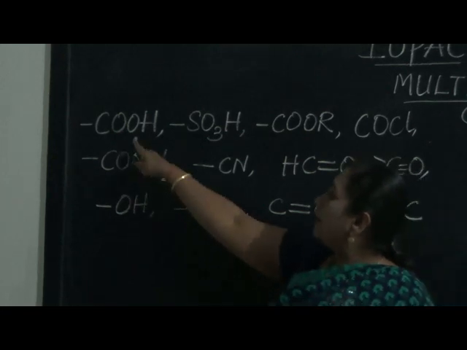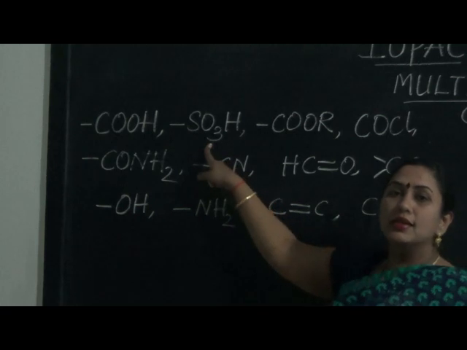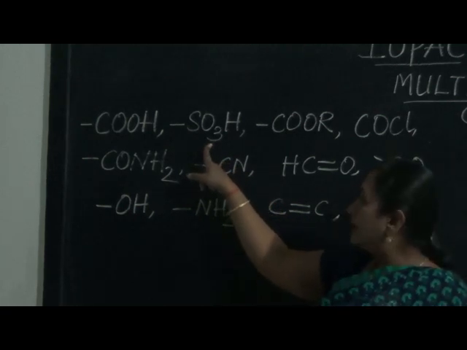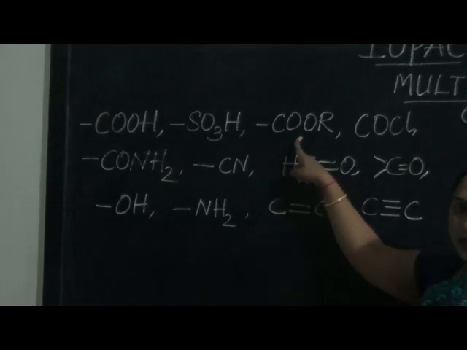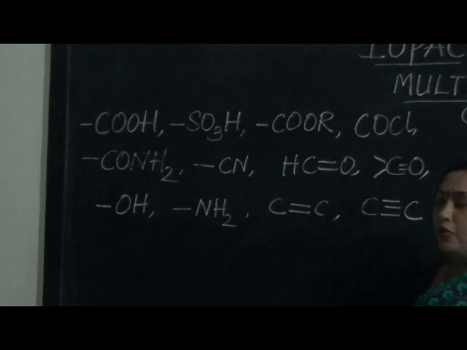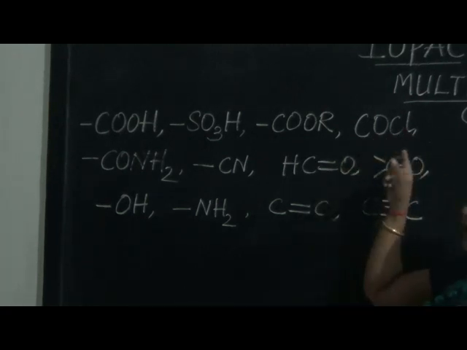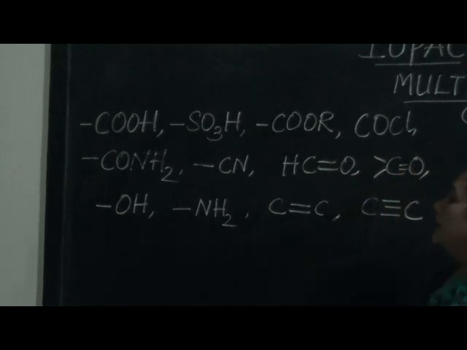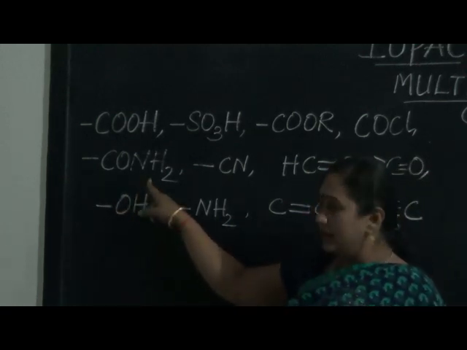Now, after carboxylic acid, SO3H, that means sulfonic acid. Then comes COOR, meaning ester, where R is an alkyl group. Then COCl means acid chloride. Then CONH2, amide.